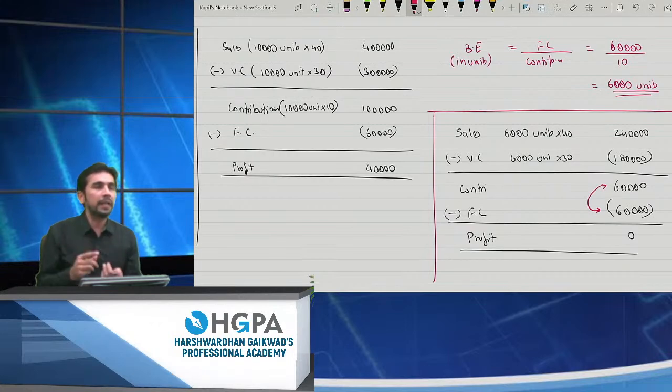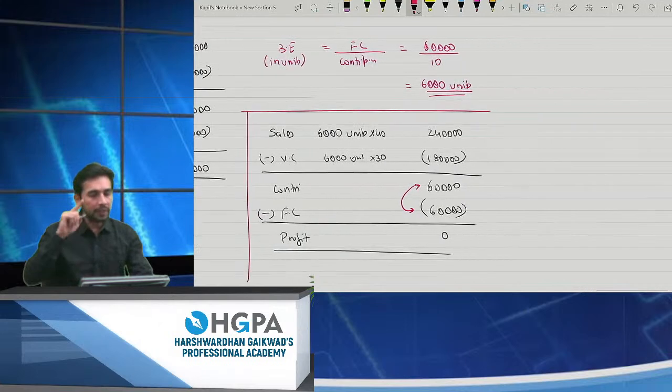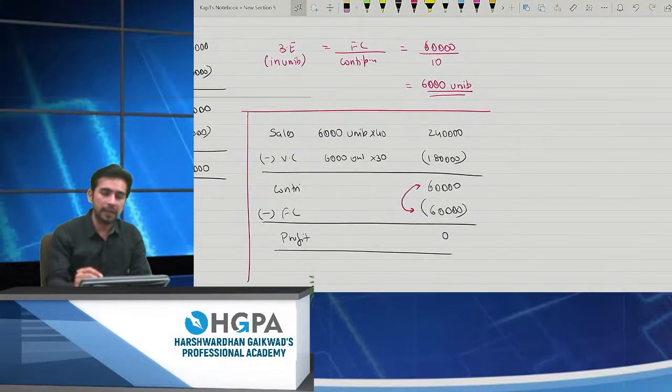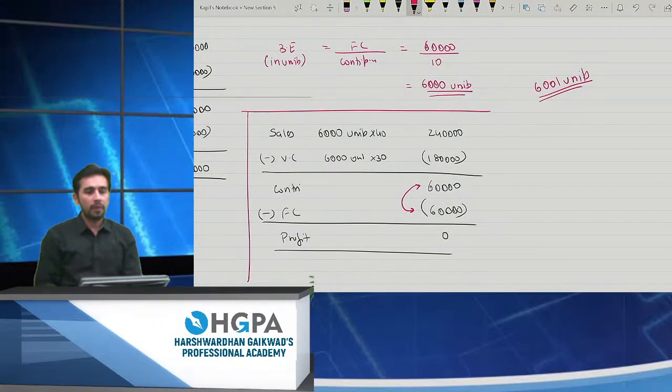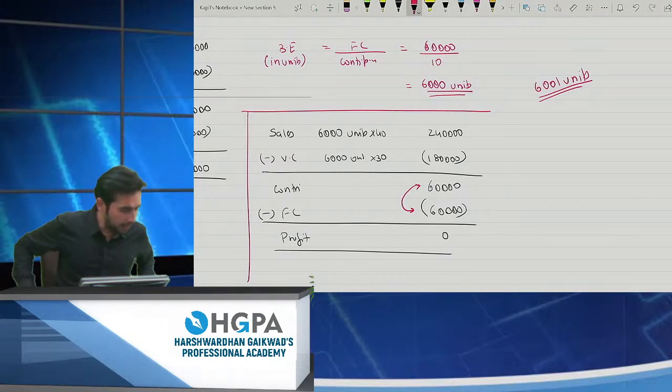What I want to explain to you is, what about the extra 1 unit which I'll sell? Can you please tell me, without even calculating, how much is the profit if I sell 6,001 units? Without making the cost sheet, please tell me, if I sell 6,001 units, what will be my profit? Yes, I need to explain this one. Let me check how many of you give me the same answer. Yeah, the correct answer. Yes.